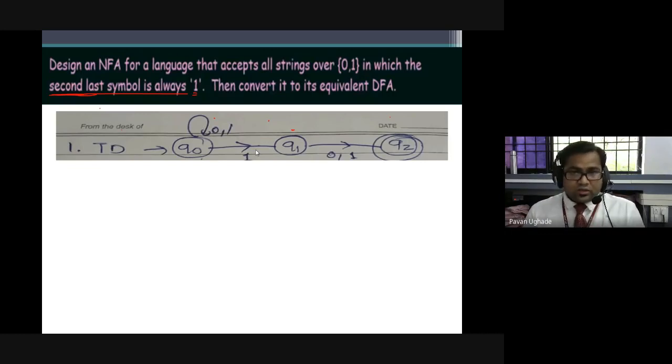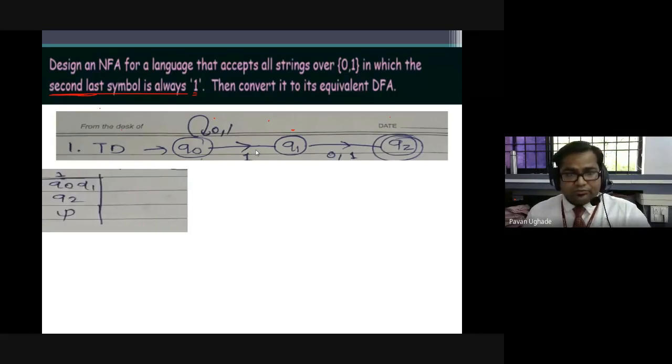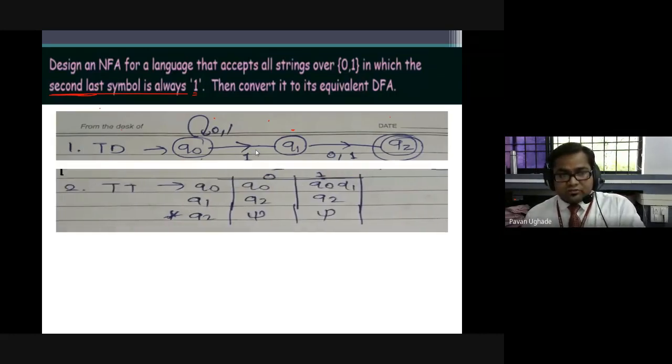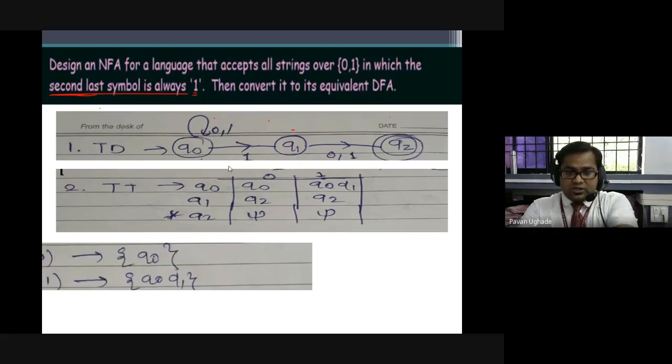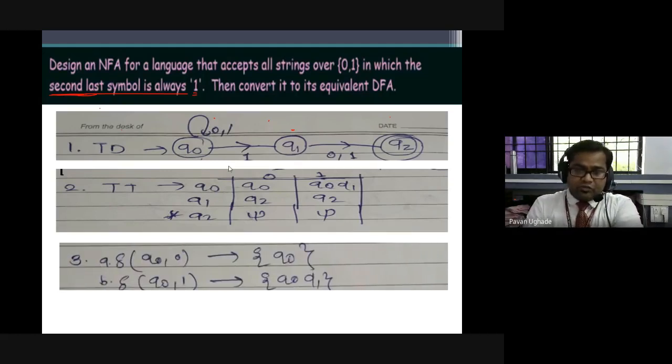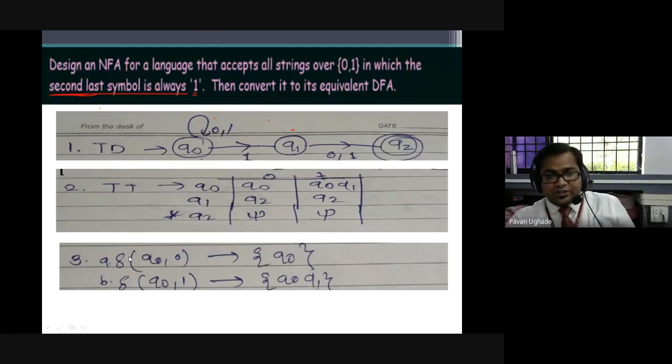Okay, fine then. In step 2, as I mentioned, we will be designing the transition table. This is the transition table for the given NFA. From step 3 onwards we'll be designing all the transitions, just like this. Here is the transition for q0.